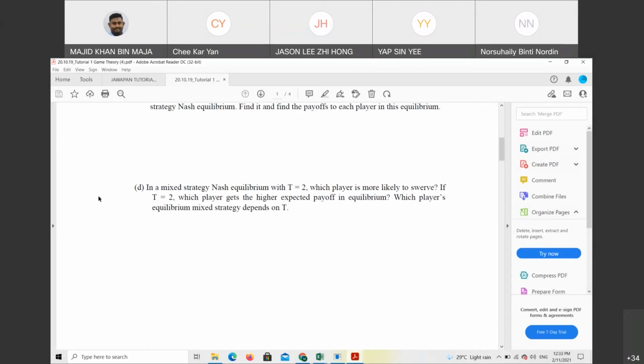So I will try to give this one. That's why I gave this one last week so that you can go through it and start to do it. In a mixed strategy, for this question D, I will give around 5 minutes. Now it's 12:33. Let's meet back around 12:40. I give you 7 minutes. Try to do it. I'll call someone afterwards.